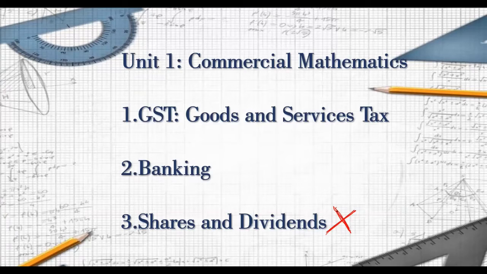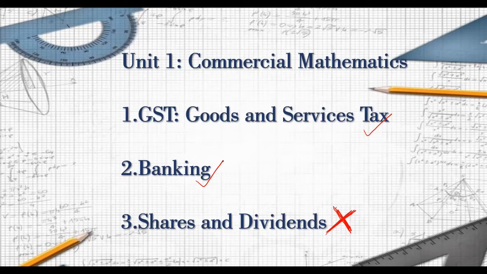Yes, the entire chapter has been removed, and chapter 1 goods and services is as it is. Banking is also as it is.